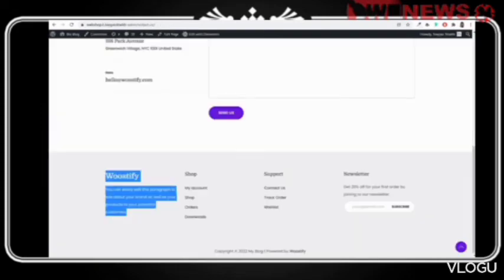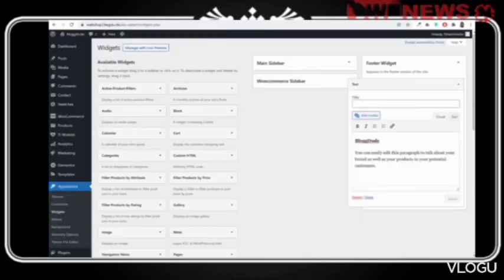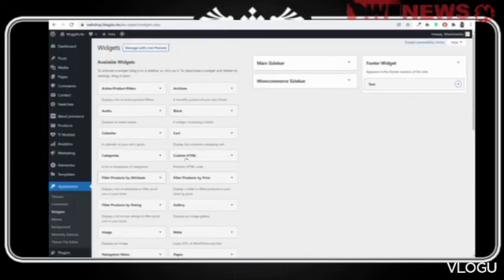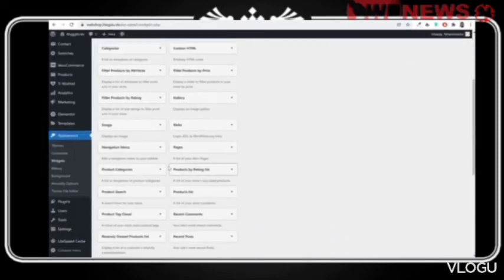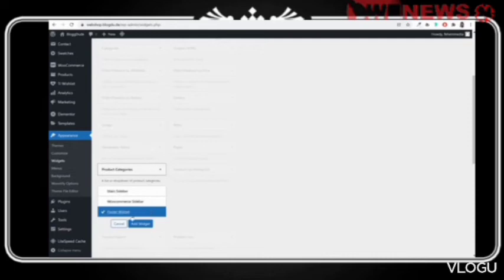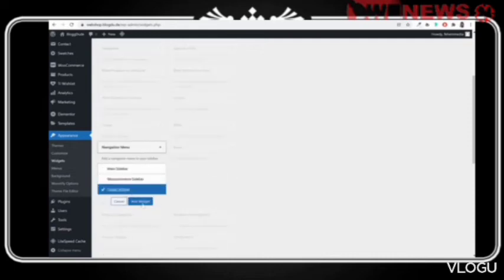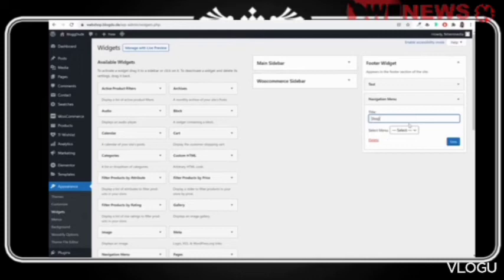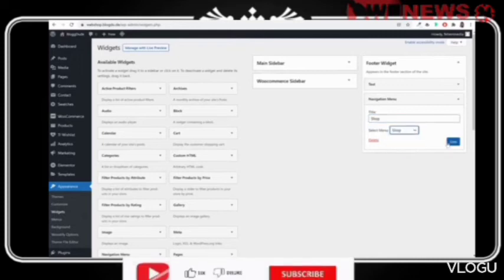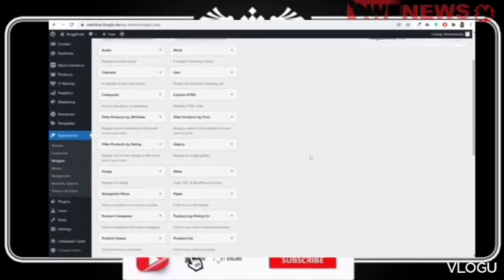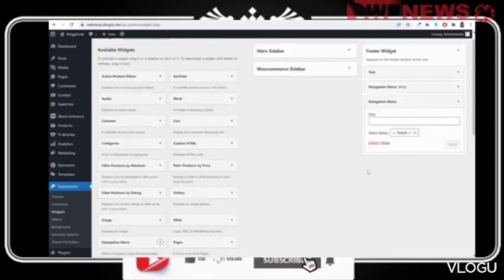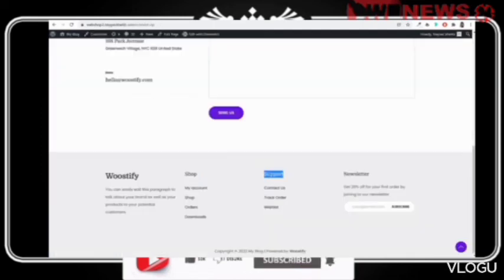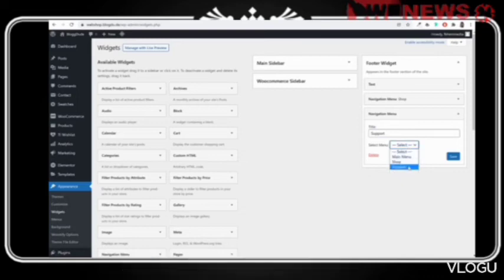Click on save. Second, we have the menu. So I'll search for this option, navigation menu, which is this. Select navigation menu over here, not this one. Navigation menu, footer widget, click on add widget. Title will be shop and we want the shop menu. Then we again want navigation menu for footer widget. This time title is support and we want this support menu that we have just created.